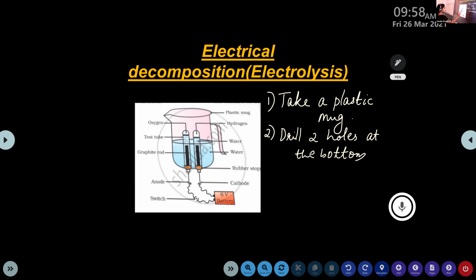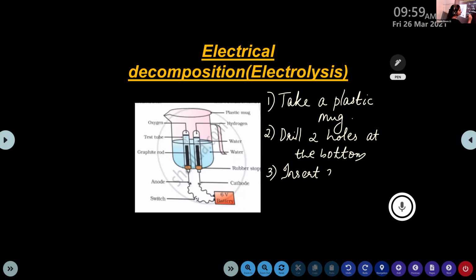You can see here 2 holes, right? That is the second step. And the third step, we just insert 2 rubber stoppers. You can see something in orange color at the bottom of that mug. That's rubber stoppers. So insert 2 rubber stoppers into those holes.